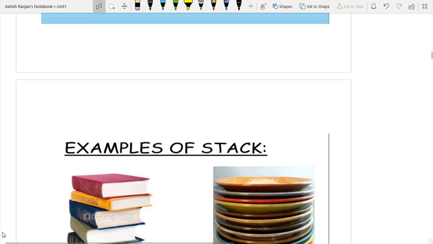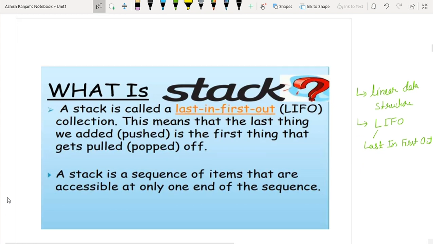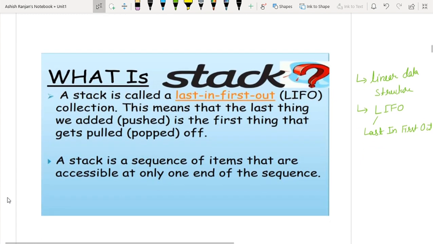Means the item inserted last is retrieved first, or the item pushed last is popped first. This means that the last thing we have added is the first thing that we have to pull off.